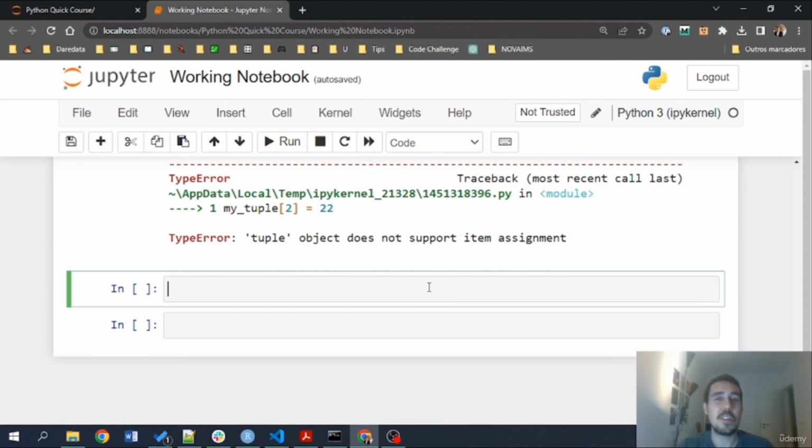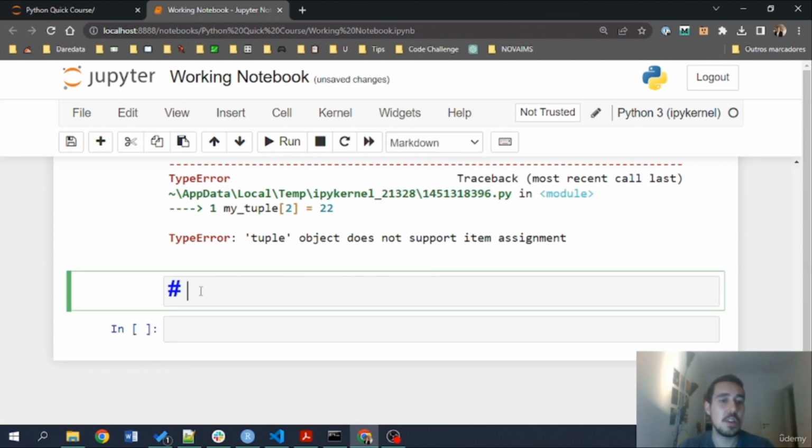Now we are going to learn how we can control the flow of our code. And here mainly we are going to learn two types of instructions. First we are going to learn the if instruction or the if-else clauses, and then we are going to learn the for and the while loops, which are three of the most common ways for us to deal with Python control flow. So I'm going to go here and I'm going to mark down and say Python ifs. Okay, this is part of control flow.